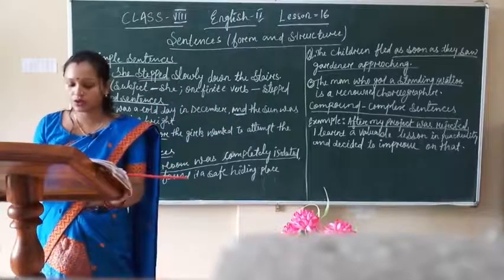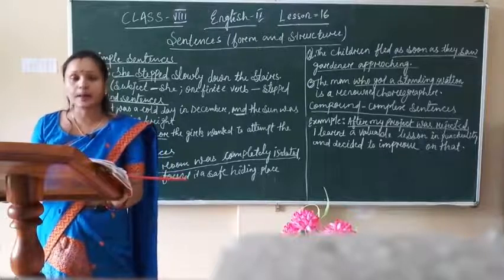Now next, move on to the compound sentence. What is a compound sentence?